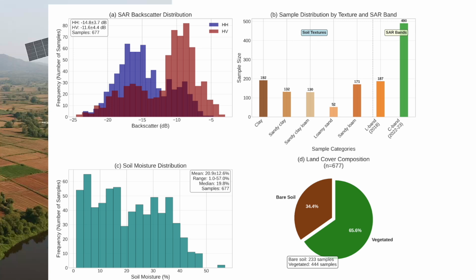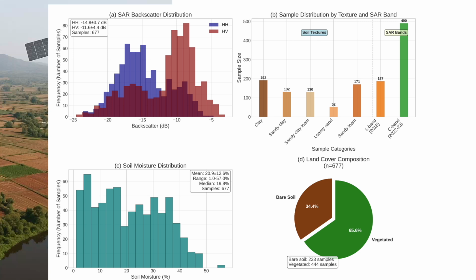Now if we look at panel B, this shows how many samples we have for each soil texture for different radar band. So we got 5 soil types: clay, sandy clay, and other things. You will also notice that it's not perfectly balanced. Loamy sand has very low samples, barely over 50, while other soil samples are around 200. And also we have a lot more C-band data as compared to L-band data. But in typical field data, we should work with what we have.